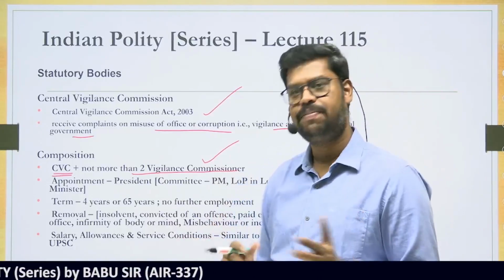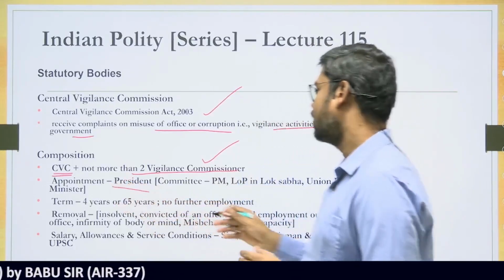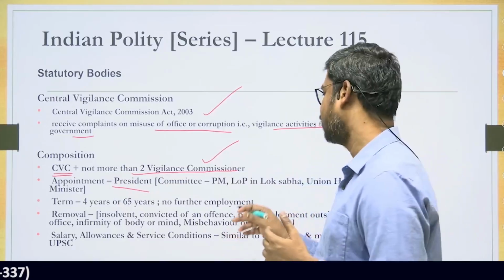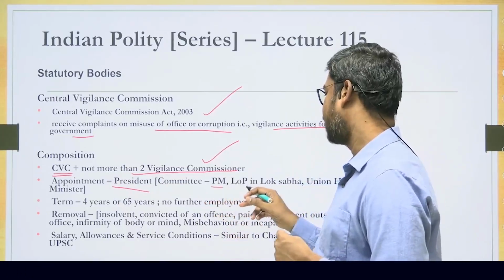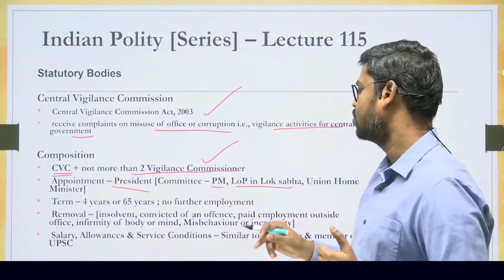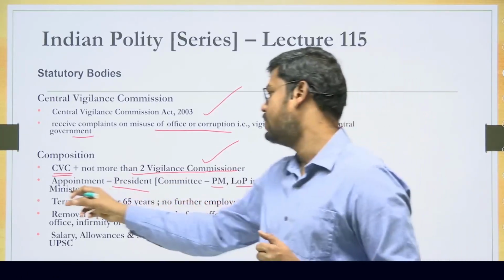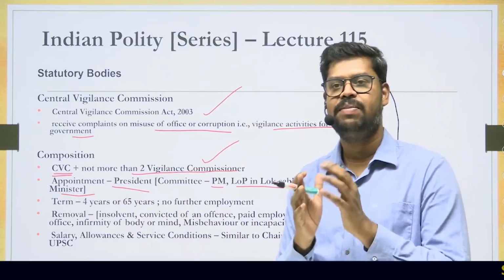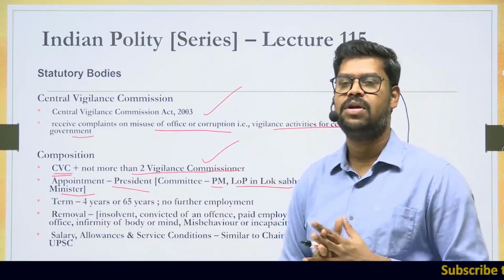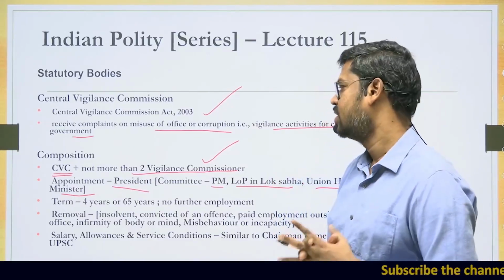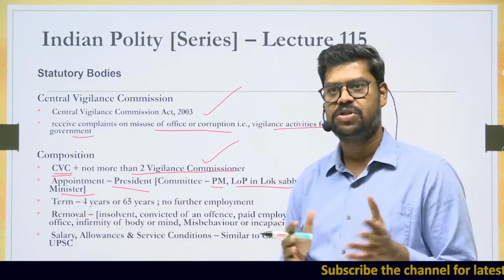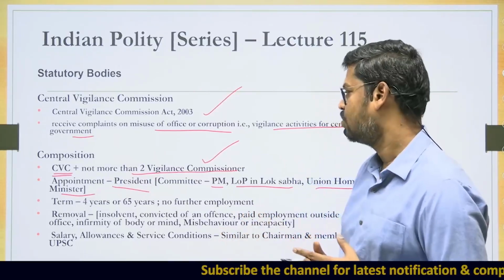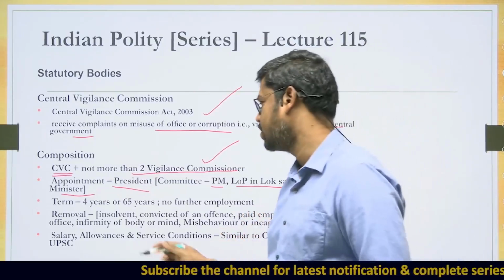They are appointed by the President of India, based on a committee. That committee comprises the Prime Minister, the Leader of Opposition in the Lok Sabha, and the Union Home Minister. So there's a 3-member body, and this 3-member body recommends who is to be appointed as the Vigilance Commissioner and the other members. Basically, they are the select committee, based on which the president appoints them.